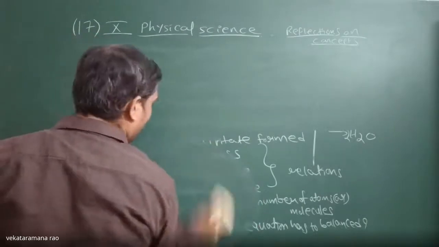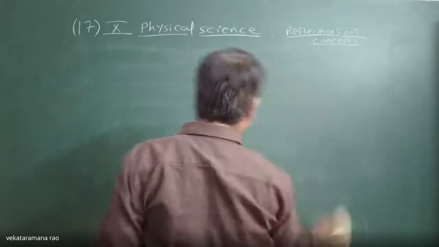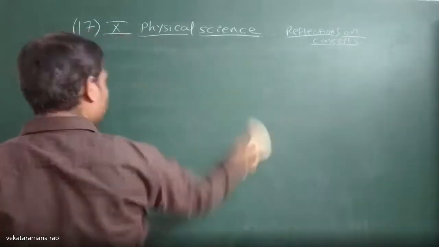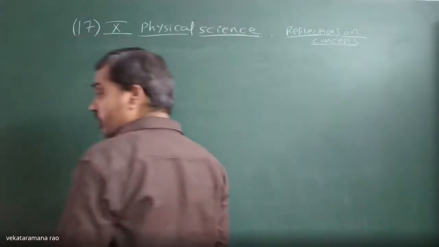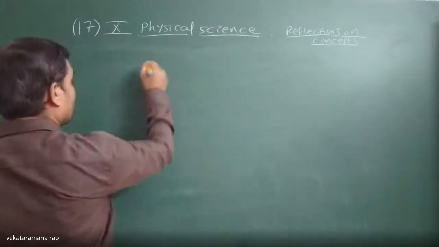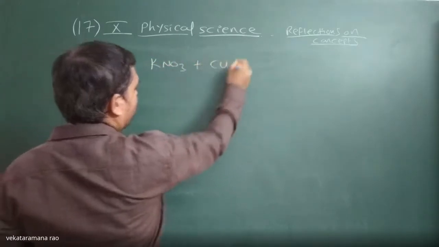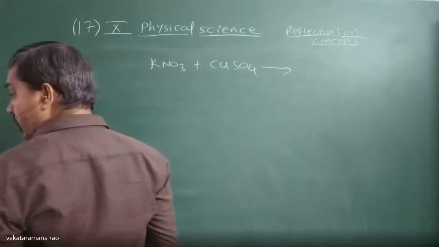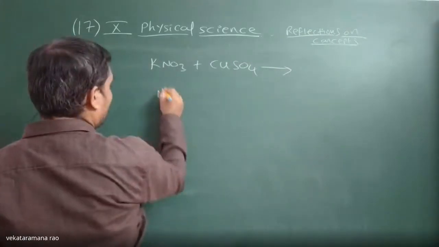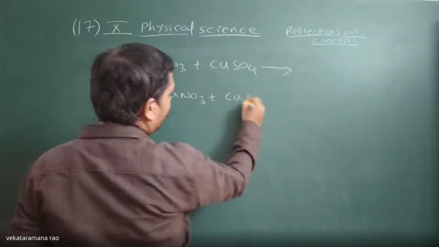First of all, we should know whether the given materials can displace other materials or not. The first one, potassium nitrate, KNO3, reacts with copper sulfate, and also sodium nitrate, NaNO3 plus CuSO4.